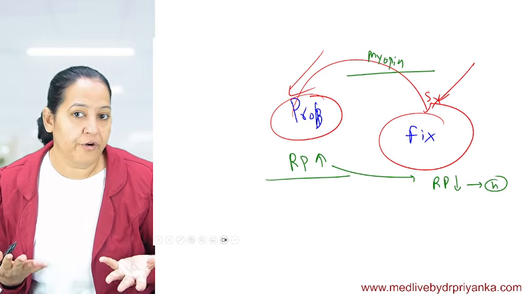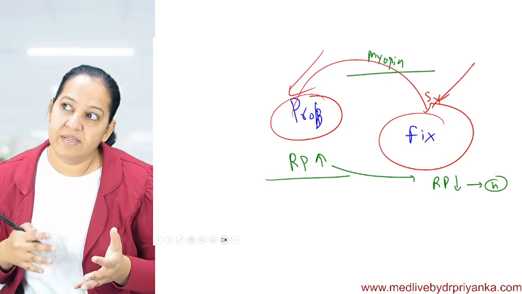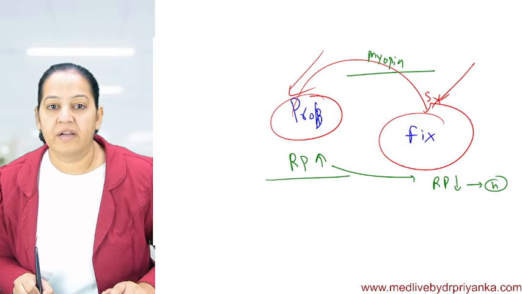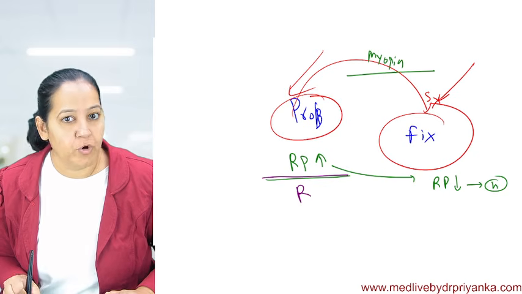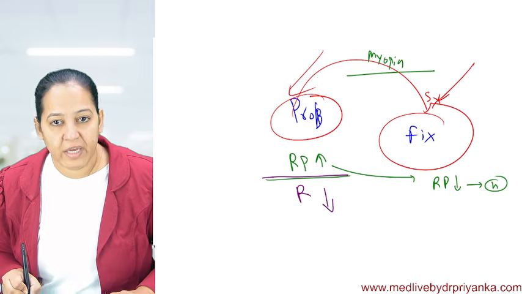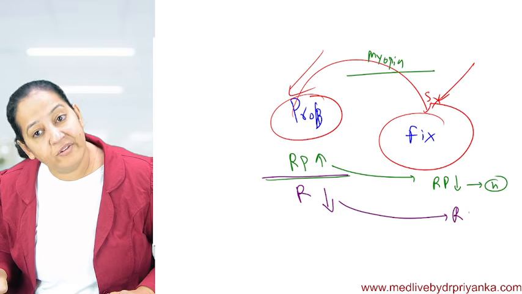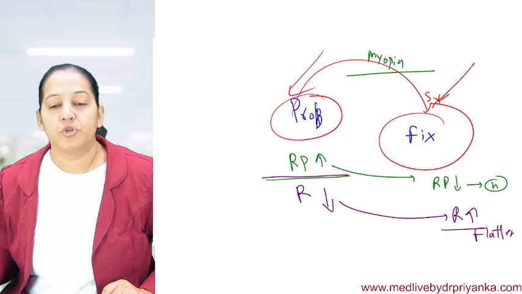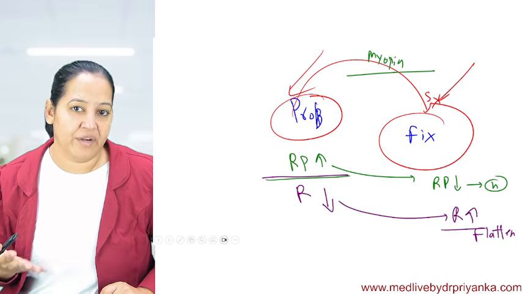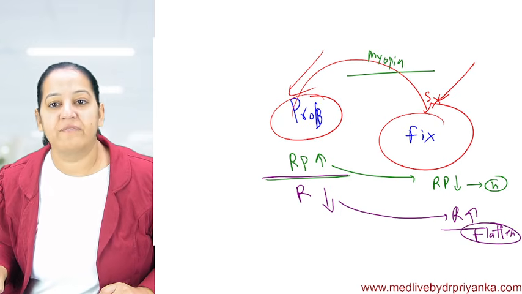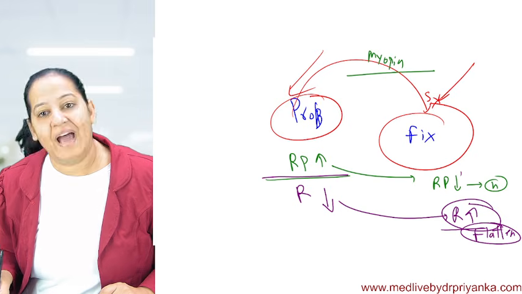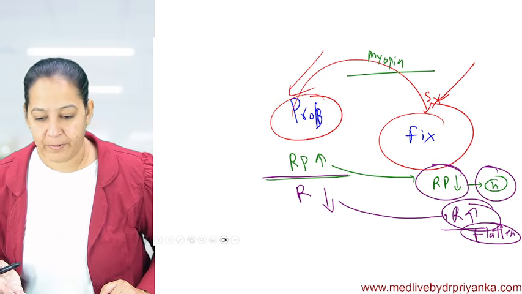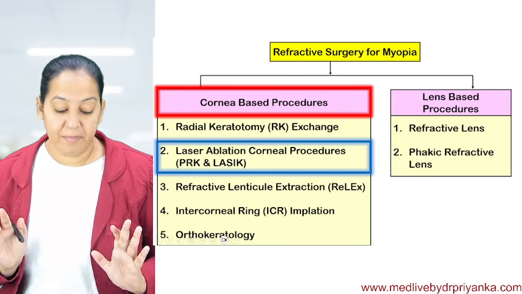But I know a golden rule. The golden rule is that refractive power is inversely proportional to radius of curvature. So here refractive power is more in myopia, but radius of curvature is less. By doing surgery, I want to increase the radius of curvature. In other words, I want to get the cornea flattened. So by doing surgeries, I'm flattening the cornea so that the radius of curvature is increased and the refractive power is reduced and it becomes normal, and the myopia can be corrected. Got it? So this was the summary again.